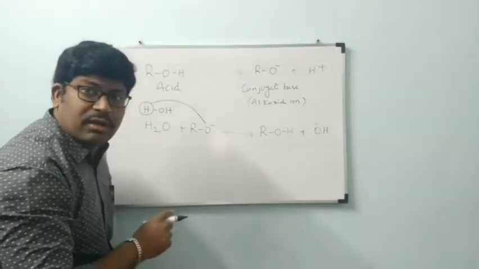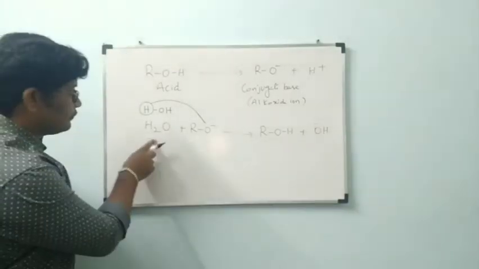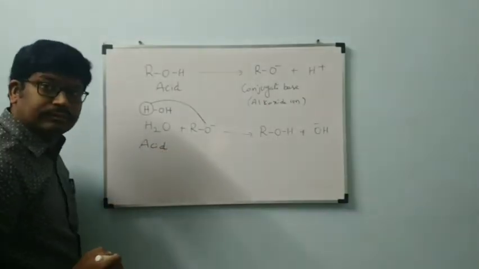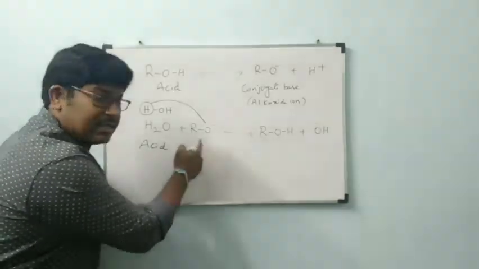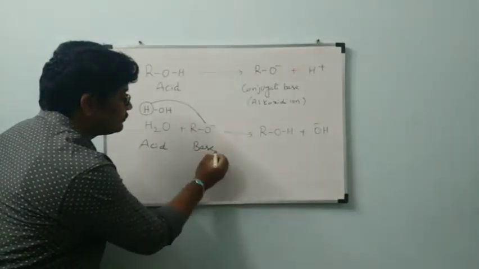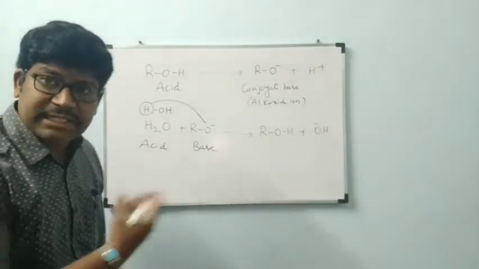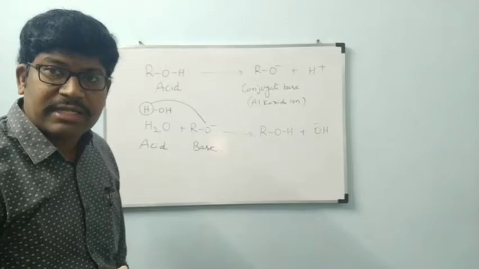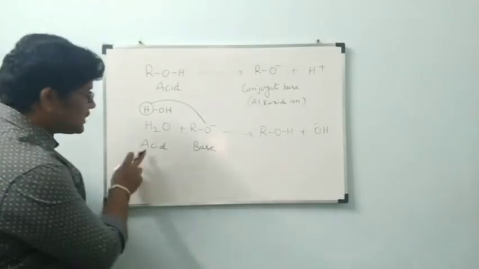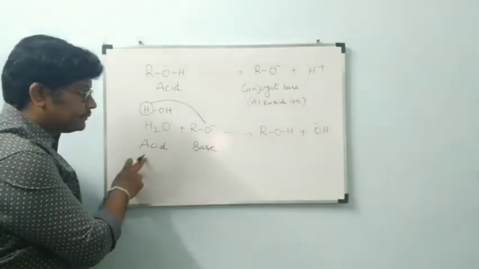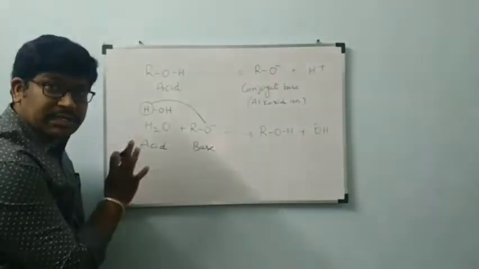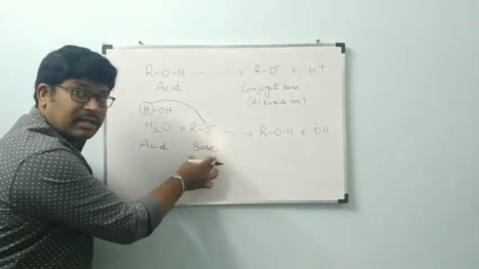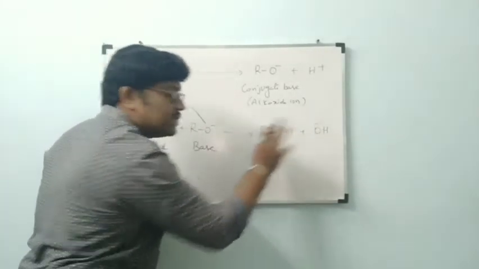In this reaction, which is donating H plus ion? H2O is donating H plus ion. It is the acid. RO minus is acting as the base here, because it is accepting the proton. The substance which accepts the proton is called base. The substance which donates the proton is called acid. Is it okay? Now observe carefully. H2O is behaving like an acid, RO minus is behaving like a base to form ROH and OH minus.